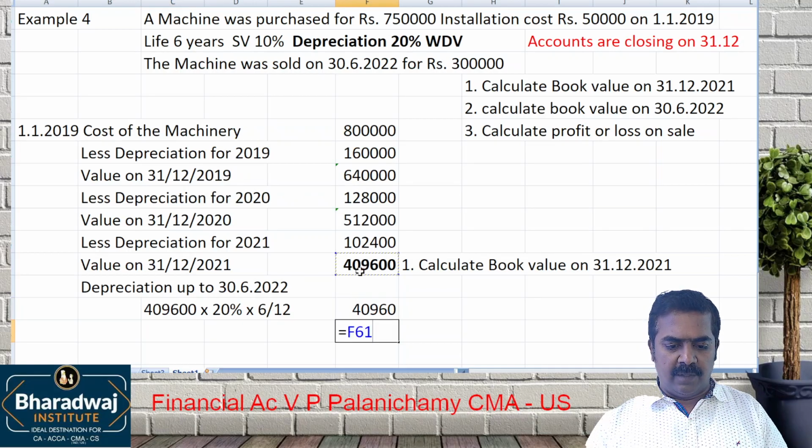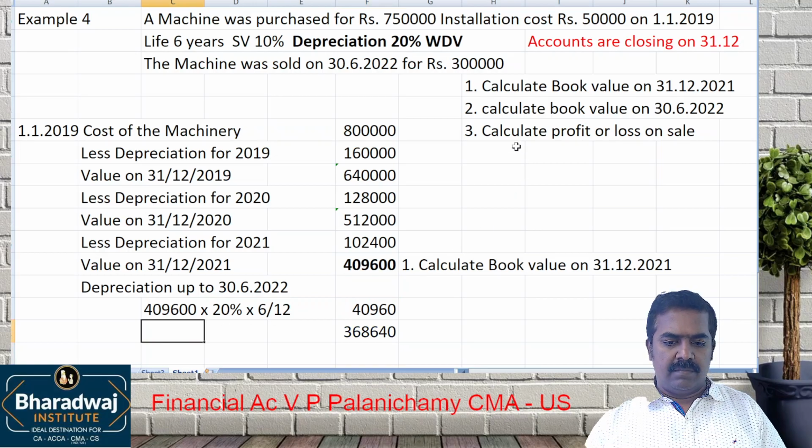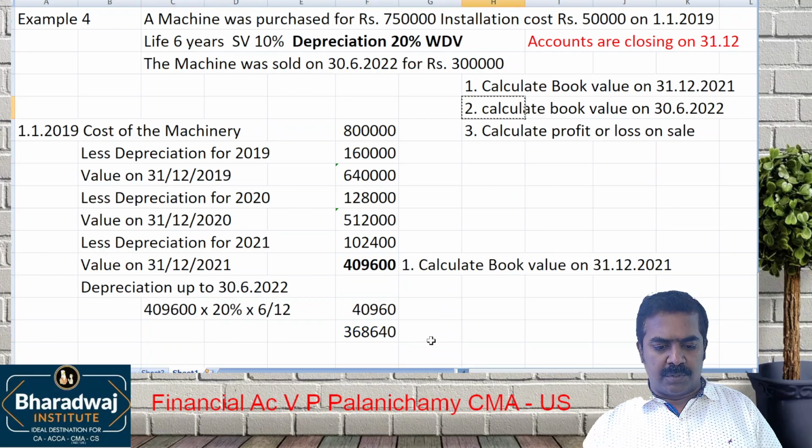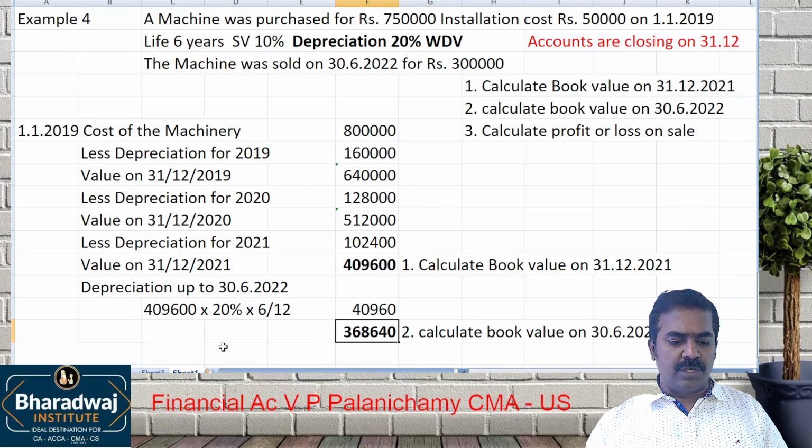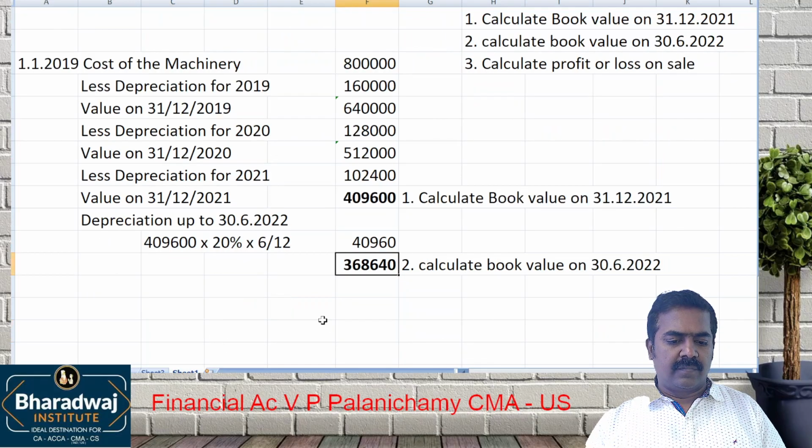So the value will be, this is the book value on 3/6/2022. Now this is sold for what rate?